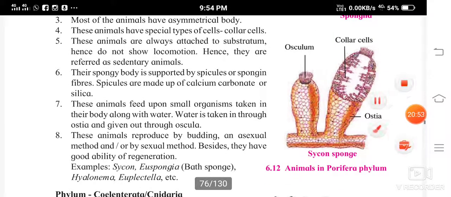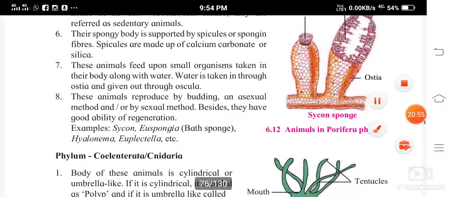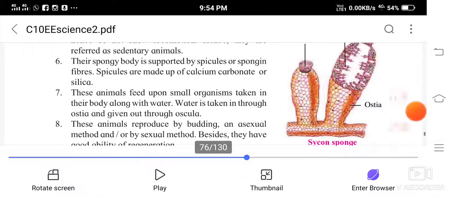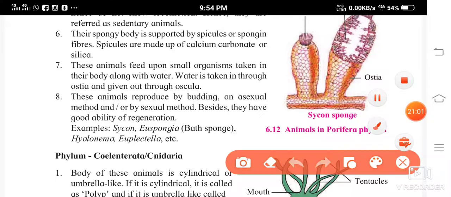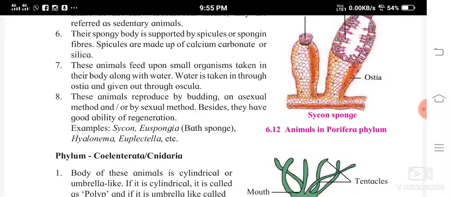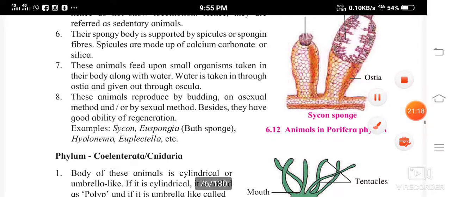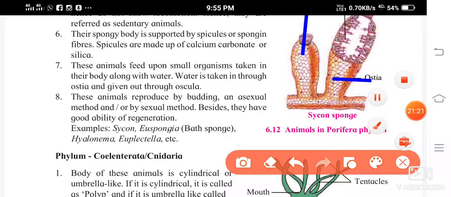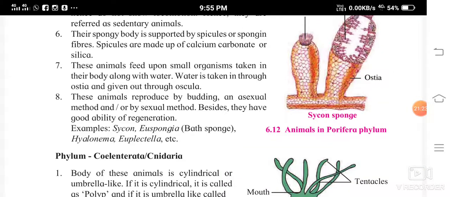So what happens in a sponge? The water is going to enter. I'll show you. Water enters through this, flows through like this, and then goes out through this osculum. So it enters through the ostia and comes out through the osculum. And when water enters through the ostia, small fish-like animals also enter through this, and this is the food